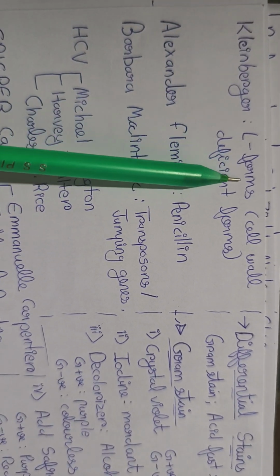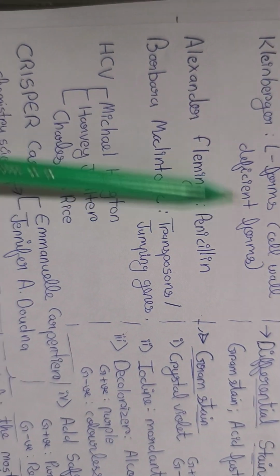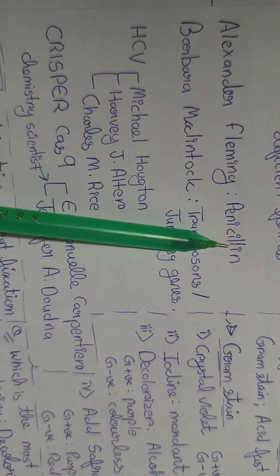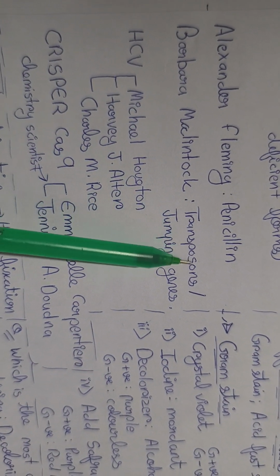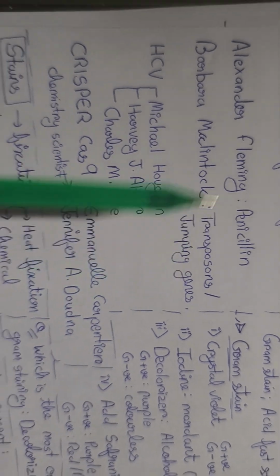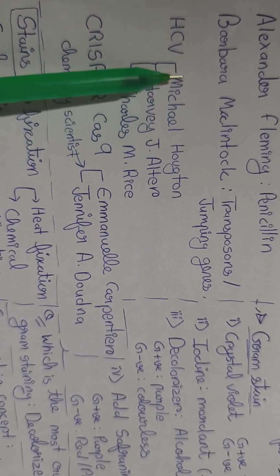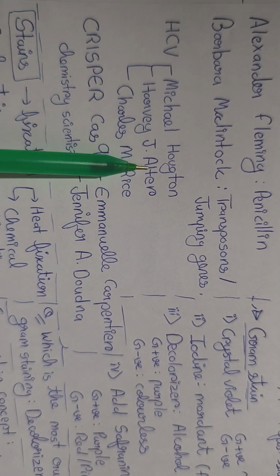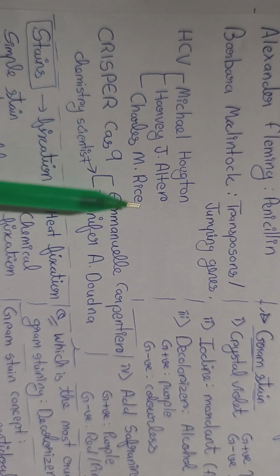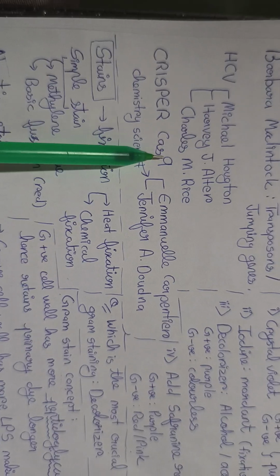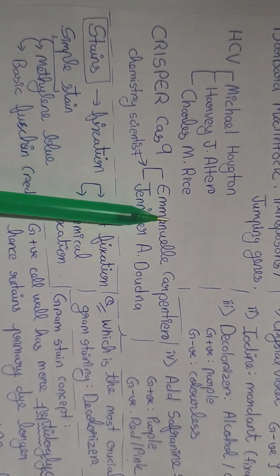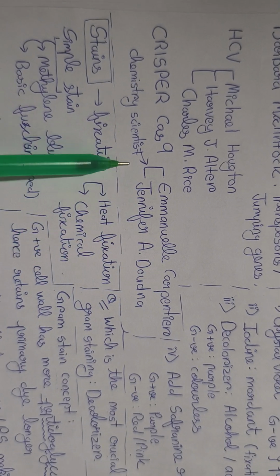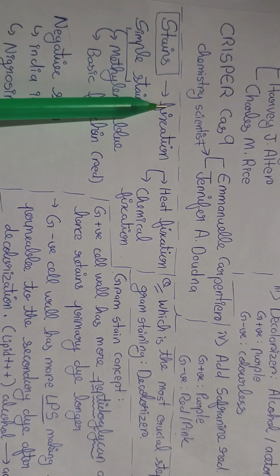Klieneberger, L forms, which were cell wall deficient forms. Alexander Fleming, penicillin. Barbara McClintock, transposons, which are known as jumping genes. HCV by Michael Houghton, Harvey J. Alter, Charles M. Rice. Then CRISPR-Cas9, which was recently discovered by chemistry scientists Emmanuelle Charpentier, Jennifer A. Doudna.